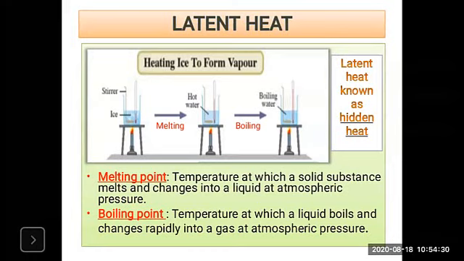So what is the definition of boiling point? Boiling point is the temperature at which a liquid boils and changes rapidly into gas at atmospheric pressure. So these are the two definitions, the melting point and the boiling point. The melting point of water is always 0 degrees Celsius and the boiling point of water is always 100 degrees Celsius. The temperature of water remains constant at 100 degrees Celsius till all the water converts into gas. Okay, so this is the diagram.